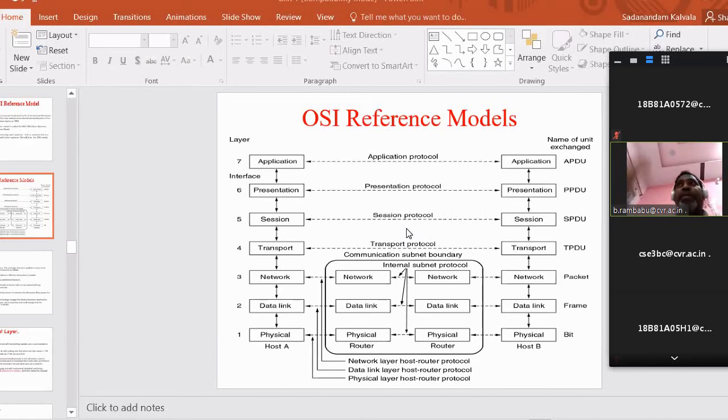But as a basic step, we give an assurance that if A forwards the data, B receives the data reliably by applying my algorithm. That is called the link controlling algorithm. So I started solving my problem over a link. By combining these links, it becomes a path, which we will see later. Right now we are only dealing with a basic step, that is called the link problem. That's all.